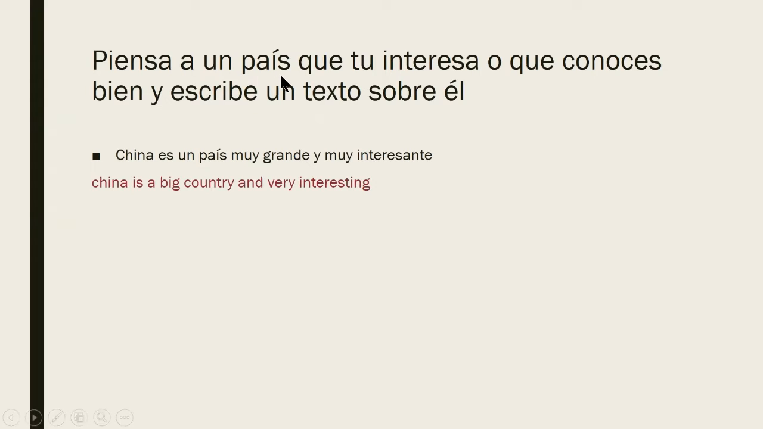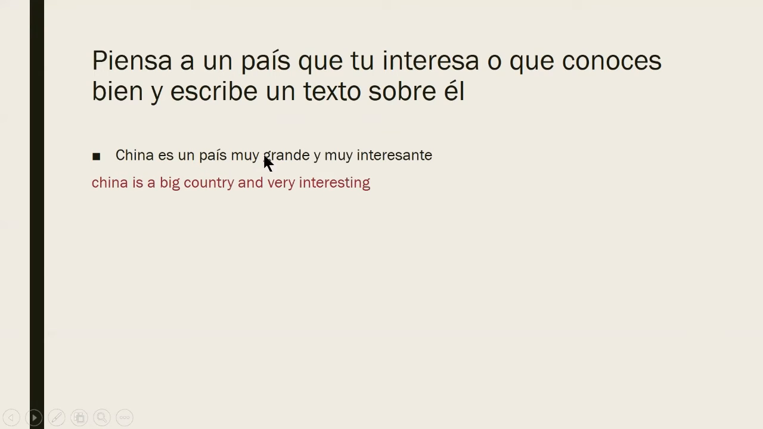Piensa a un país. Think about a country. Que te interesa, that's interesting for you, o que conoces bien, or that you know well, y escribe un texto sobre él, and write a text about it. So I chose China here.